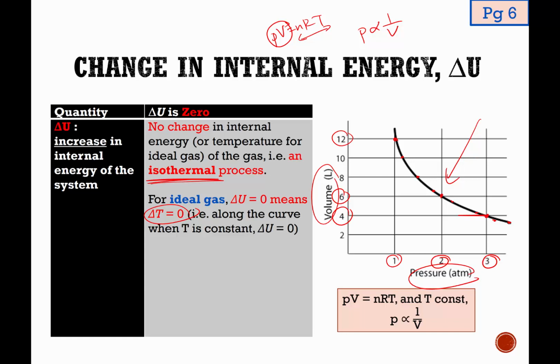Carrying this idea, if I have a higher temperature, then I must also get a curve, just that this curve will be above the original line. And if we are talking about a process where the constant temperature is lower, then we should also get a similar curve, but below this line. Now, that being said, it doesn't mean that if you see any curve on the PV graph, you can conclude that it is an isothermal process.